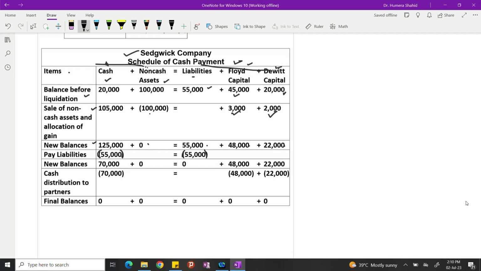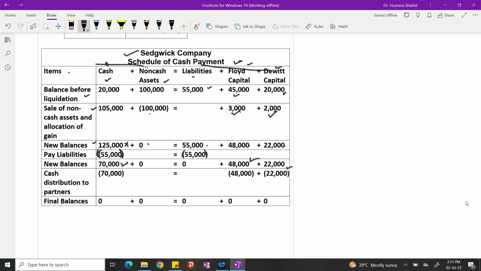So when the opposite action happens, we put a bracket to show a decrease, and no other thing was affected because of the payment of liabilities. So now my new cash is 70,000. No more 125,000 because we paid 55,000. So now the updated balance of cash is 70,000, and there are no more non-cash assets, no more liabilities. But yes, we have to honor the capital.